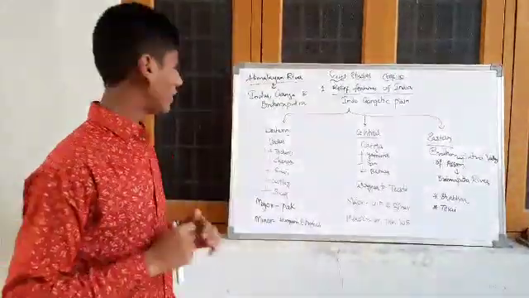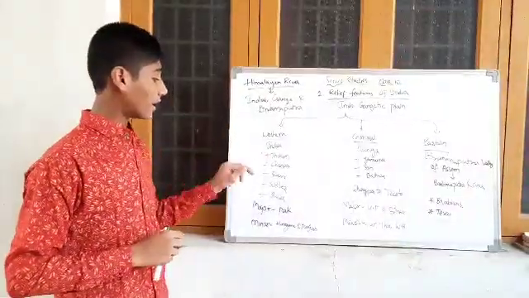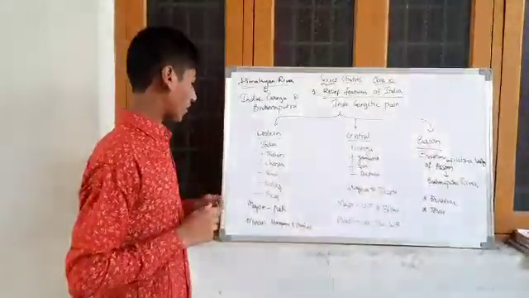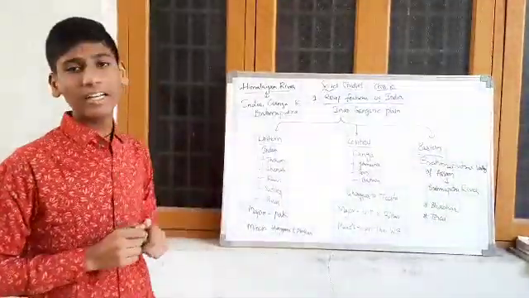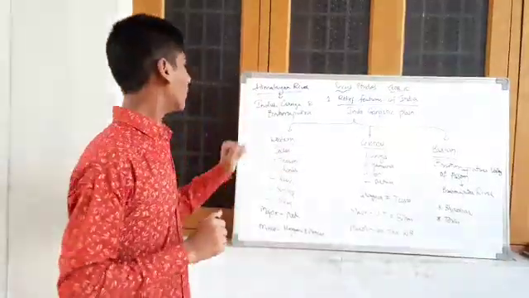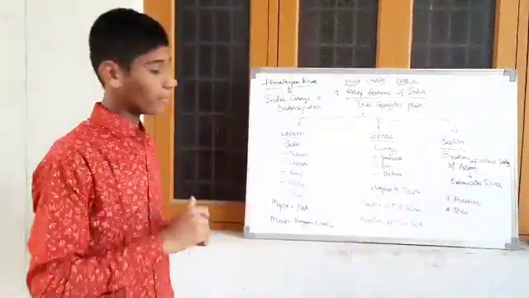The tributaries of Indus River are Jhelum, Chenab, Ravi, Satluj and Beas. These are the tributaries of the Indus River. And the major part of the Indus River flows in Pakistan and the minor part of the Indus River flows in India in Haryana and Punjab.